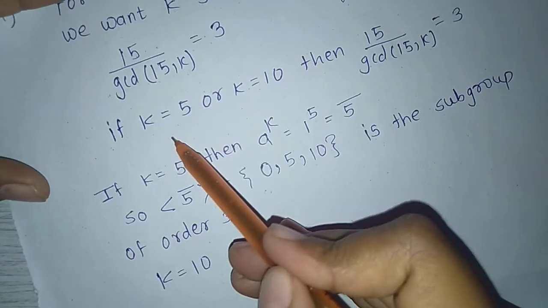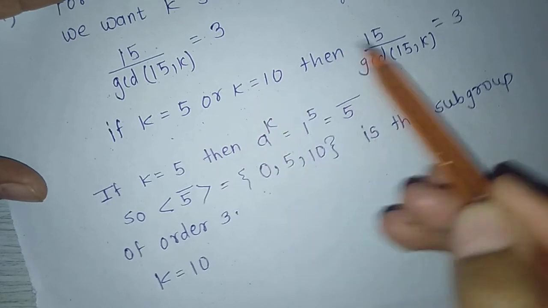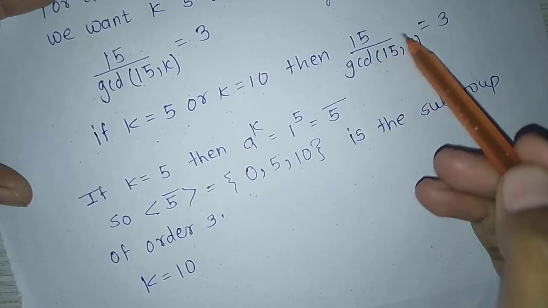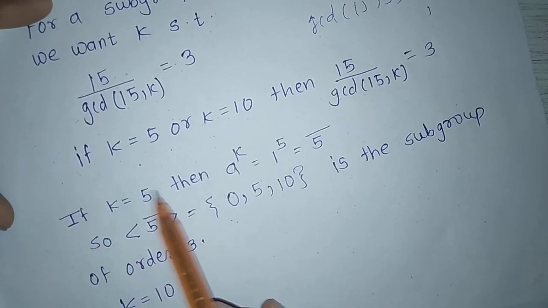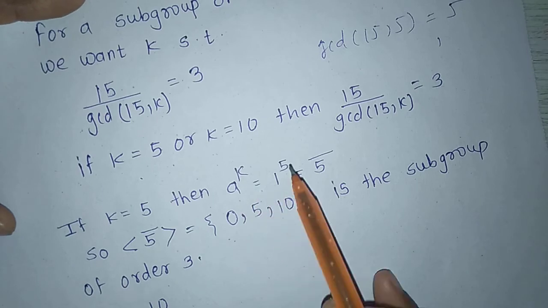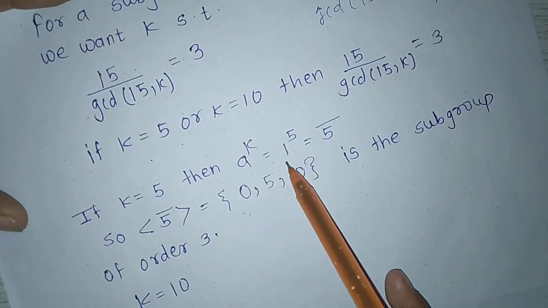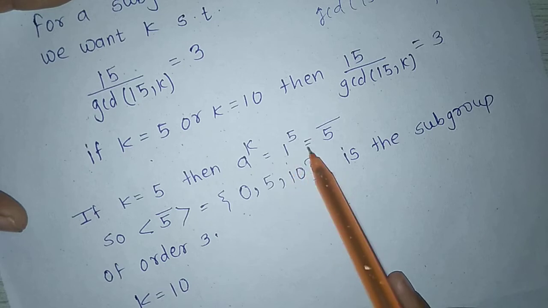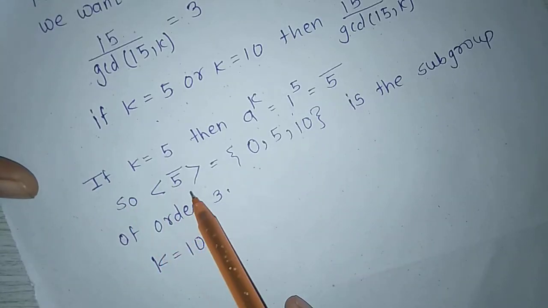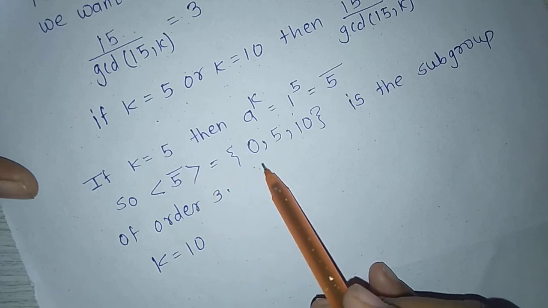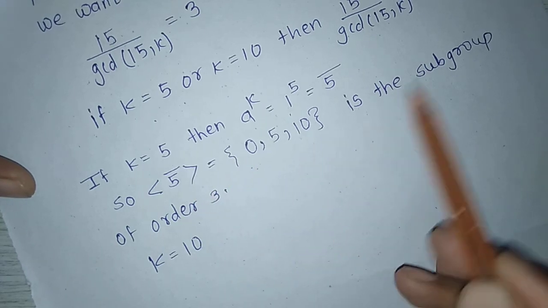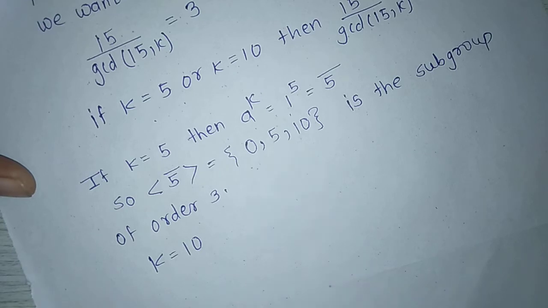That means if k equal to 5 or k equal to 10, then 15 upon GCD of 15 and k equals 3. If k equal to 5, then a raised to k, where we take a as 1 and k as 5, is 1 raised to 5 equal to 5. So the set generated by 5, equal to {0, 5, 10}, is the subgroup of order 3.